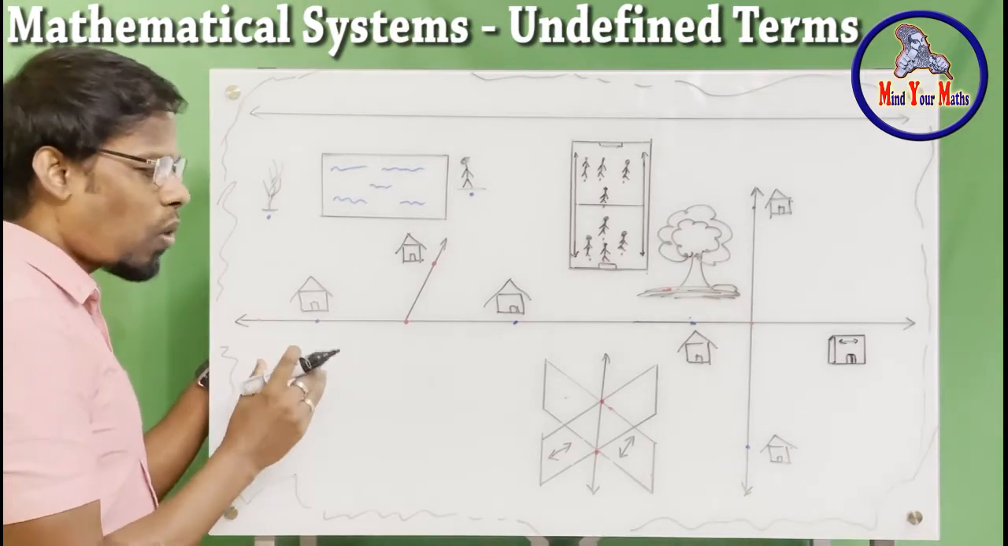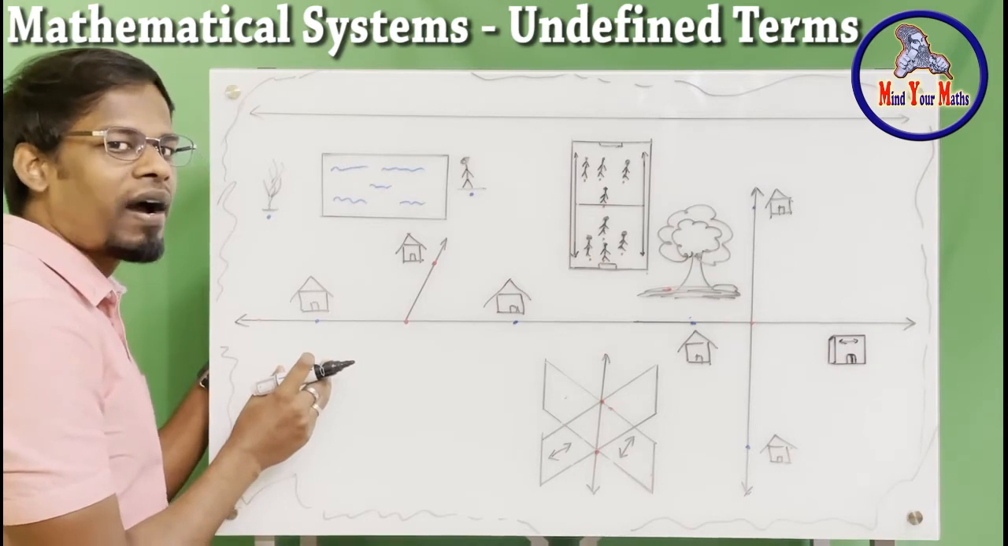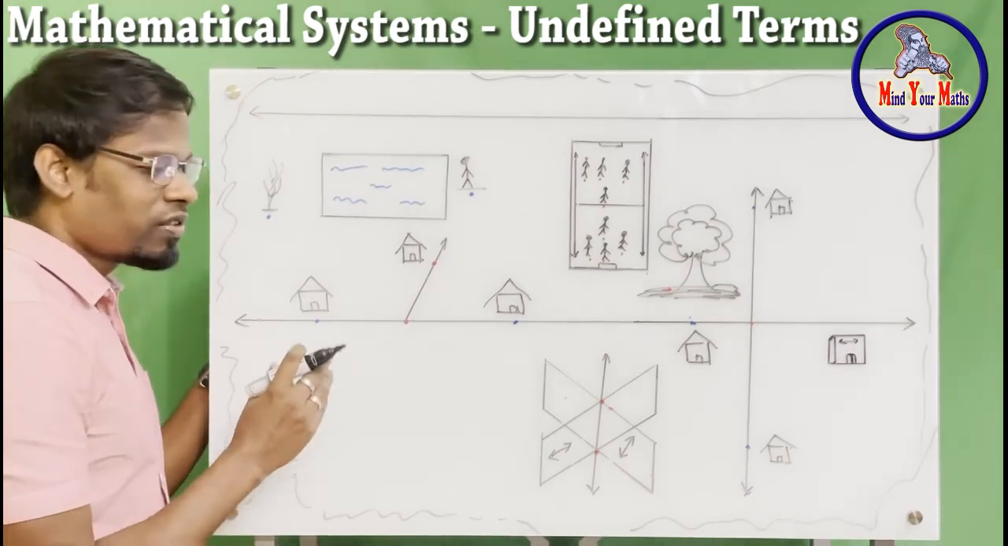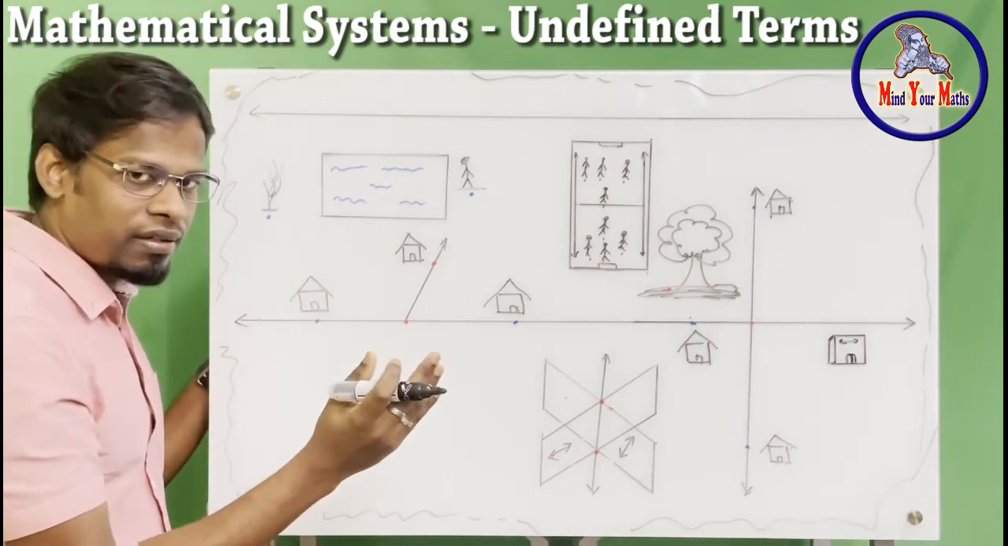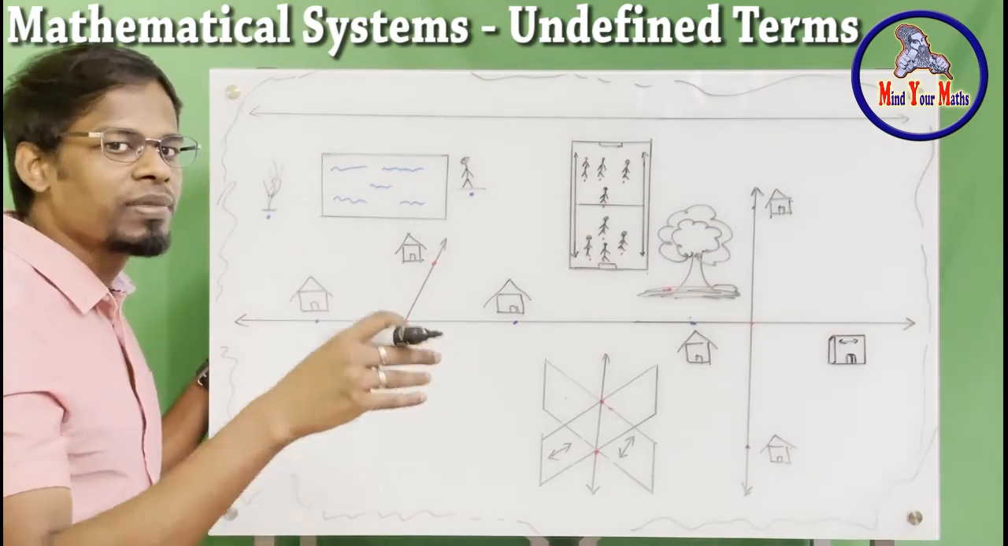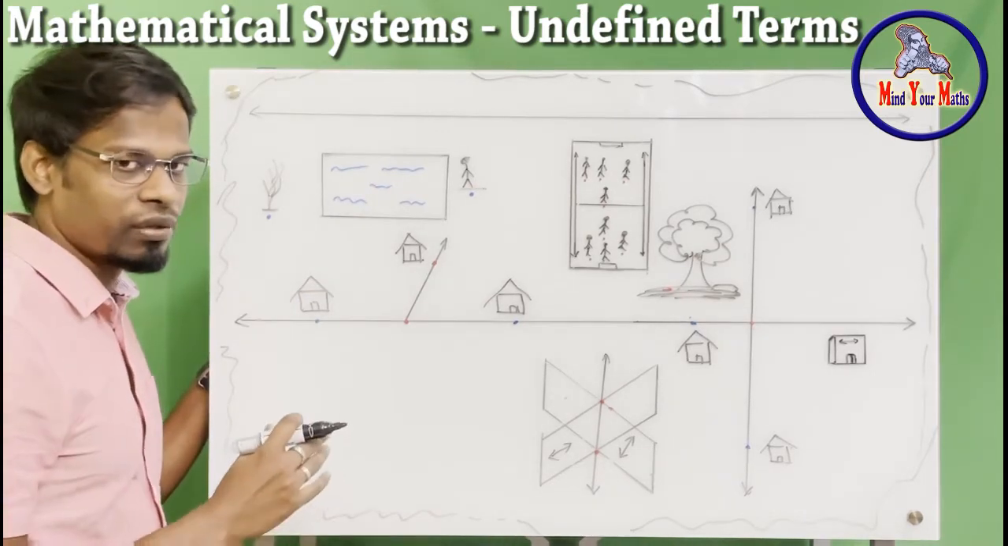Now let's go into the geometry concept. What it starts with is something called undefined terms. From these undefined terms, there will be defined terms, and axioms and postulates and things like that, which we will see in the subsequent videos.